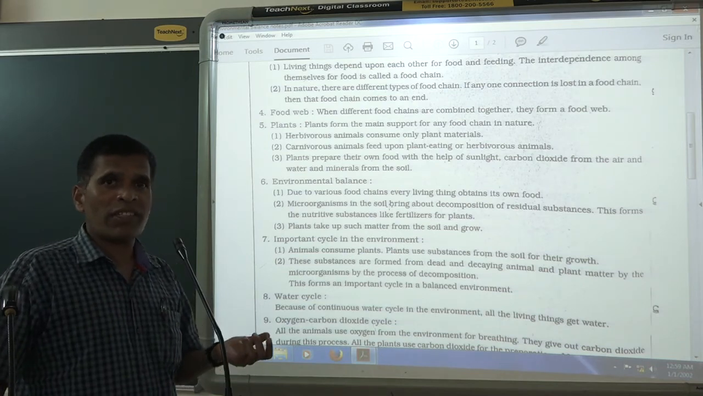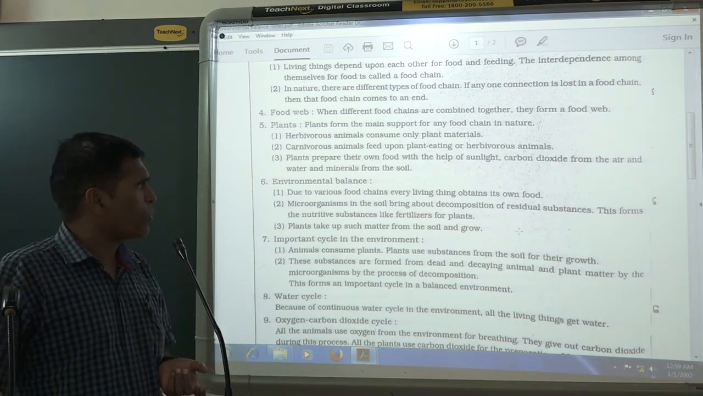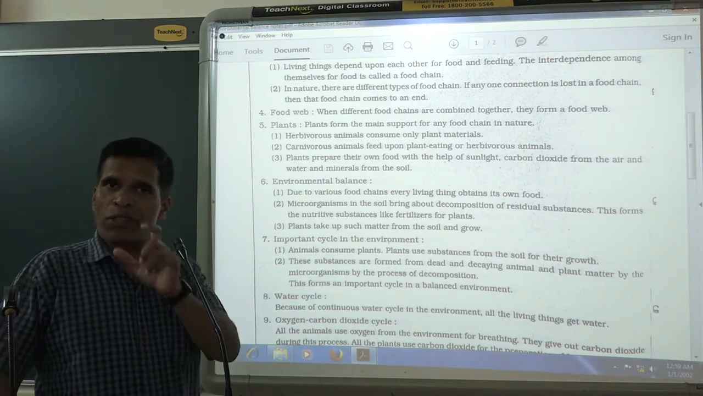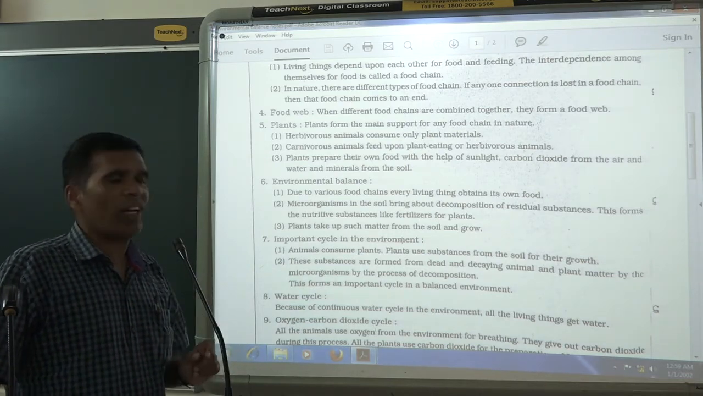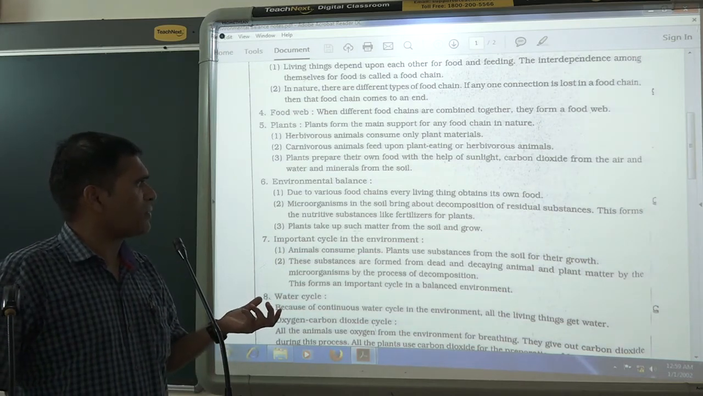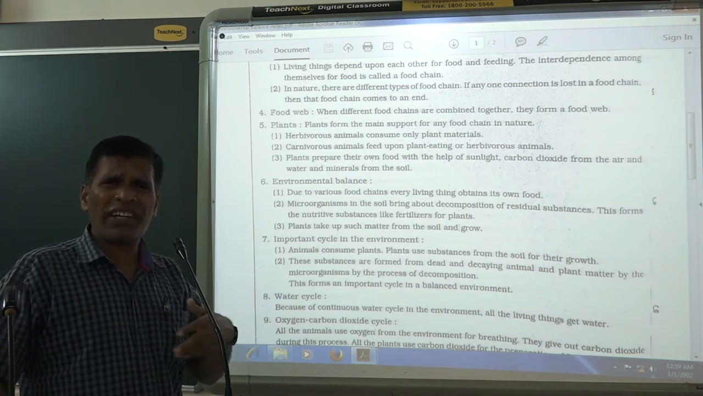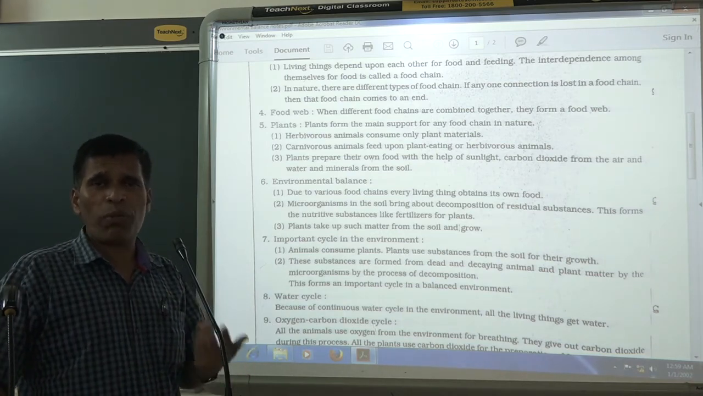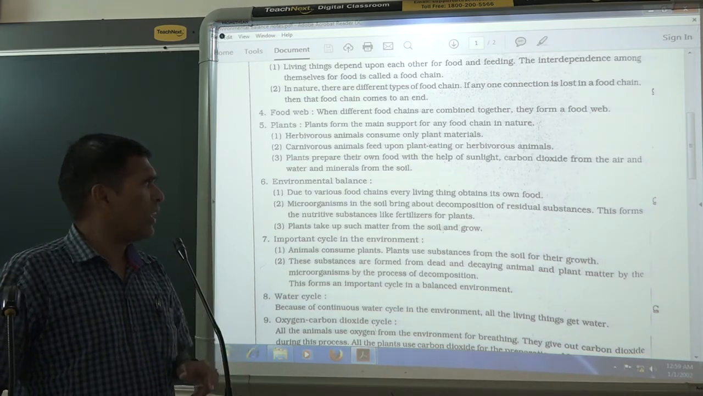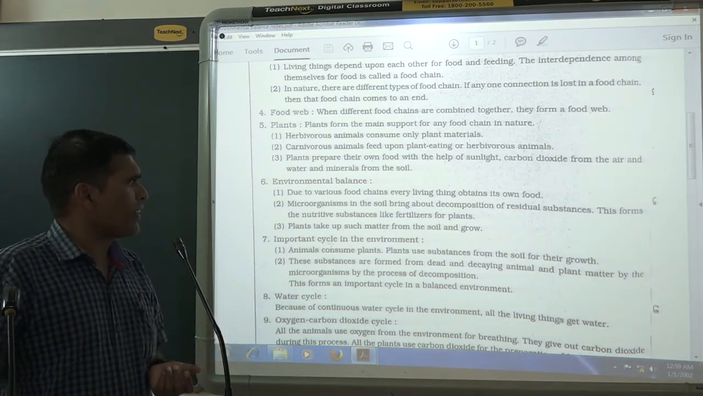What are their functions? What do they do? They decompose these things, and after decomposing, nutritive substance is formed. That is called fertilizer or manure, and the plants take such matter from the soil and they grow. That matter is already naturally made in the soil. Who made this? The microorganisms, and the plants use it and they grow. This is an important cycle in nature.